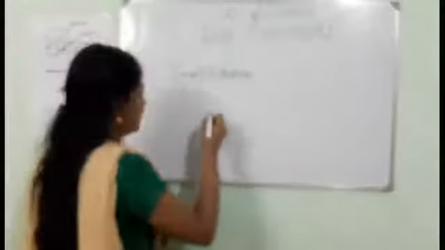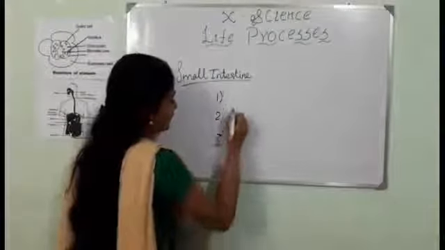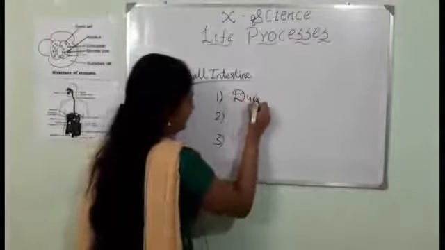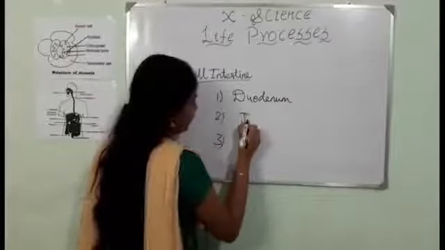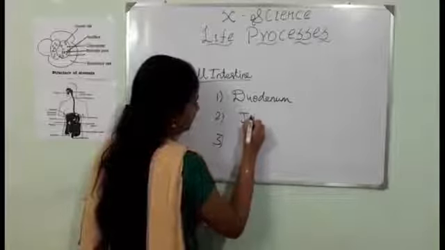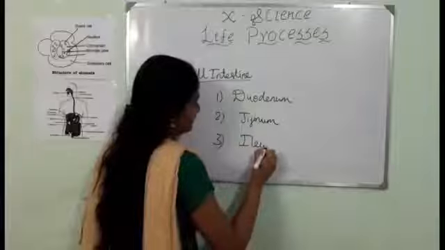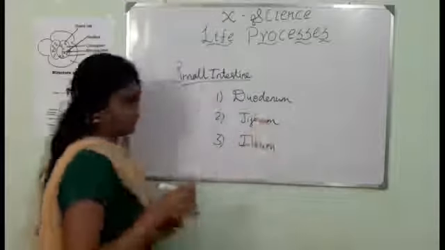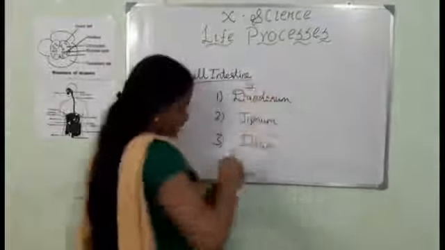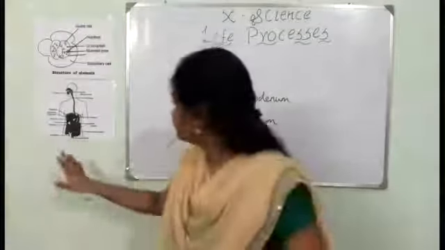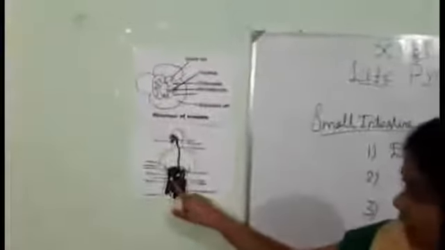The small intestine has three parts, namely duodenum, jejunum and ileum. Now the food enters the first part, the duodenum. If you see here, this is the small intestine, and here in the first part it is the duodenum.